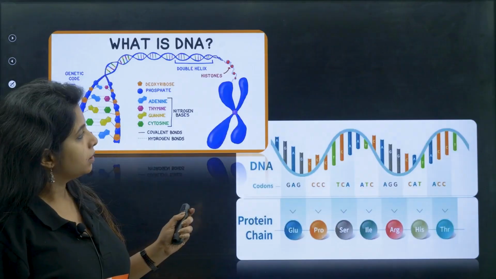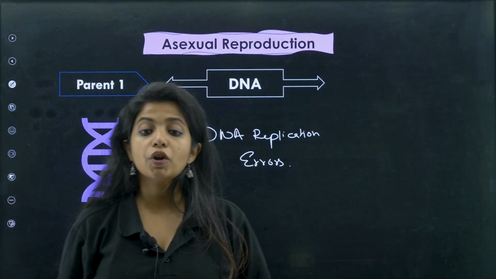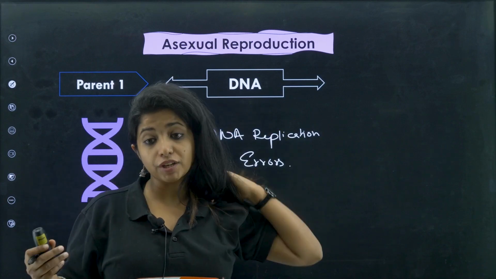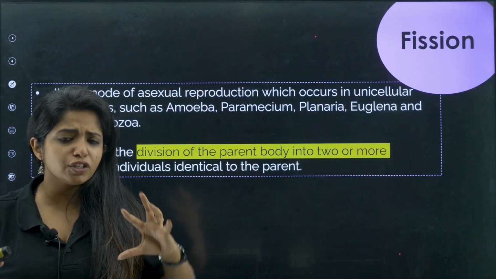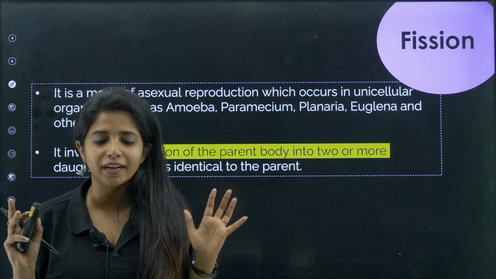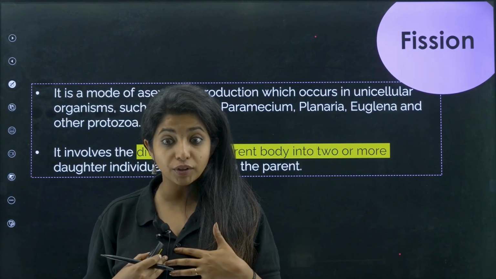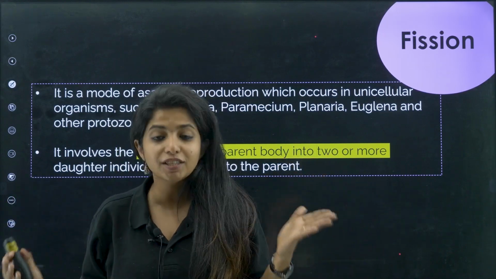Now what? Chalo. Now we are going to talk about different types of asexual mode of reproduction in simple organisms. And the first is fission. The first is fission, which is very much interesting. What happens in fission is that, for example, I am the parent. Okay, I am the parent. This parent is going to divide into two, or basically more. This is known as fission.